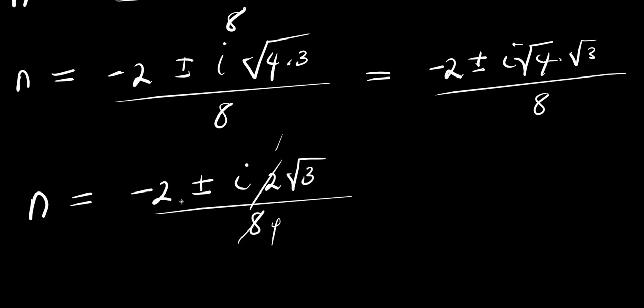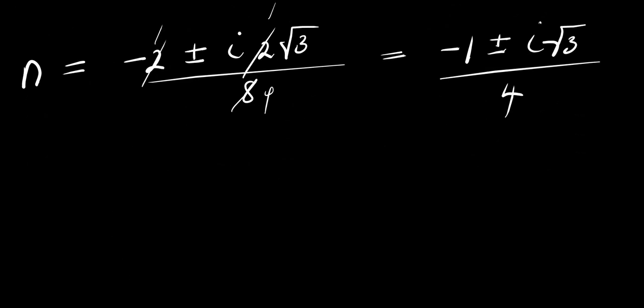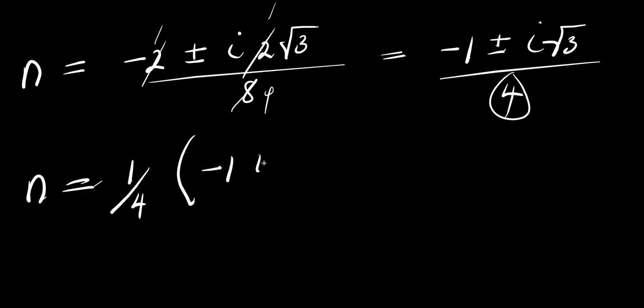So we have -1 plus or minus square root of -1 times root 3 divided by 4. So what we are going to do will be to factor out 1/4 from here. So we have 1/4 of -1 plus or minus square root of -1 times root 3.